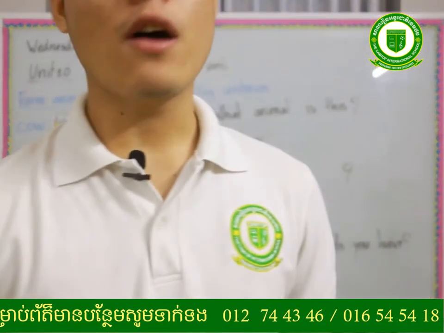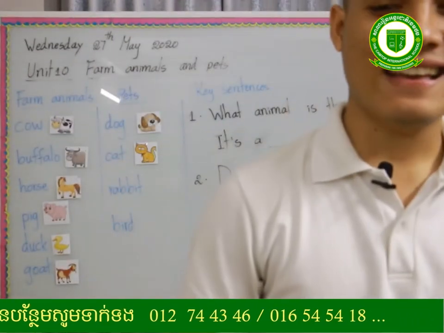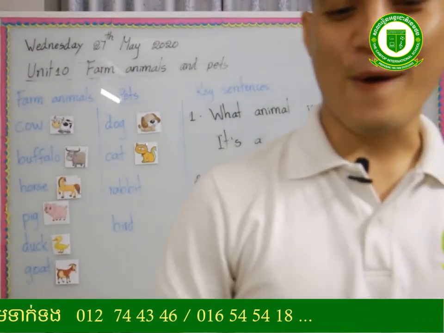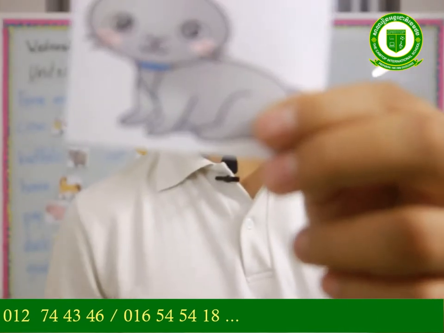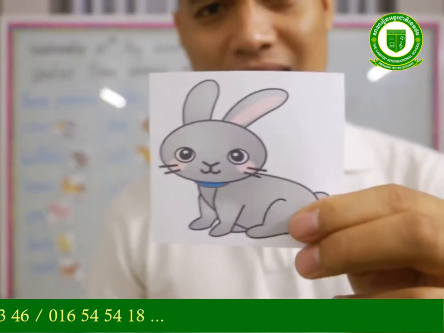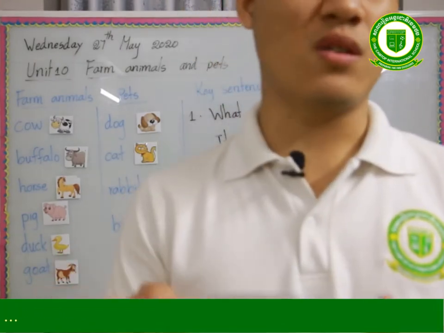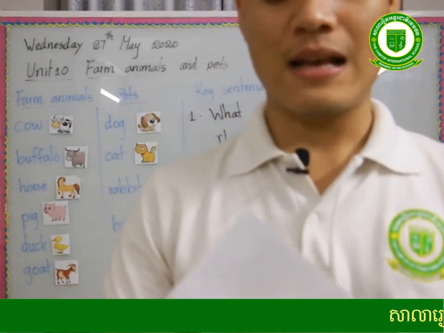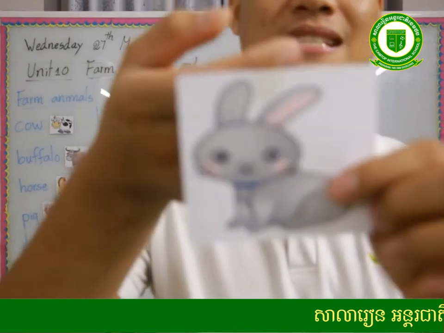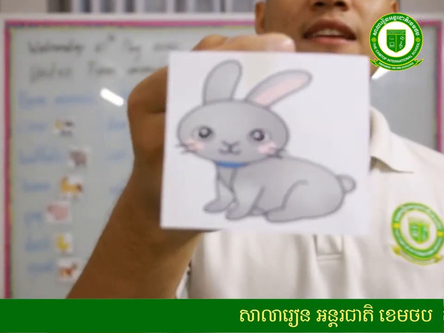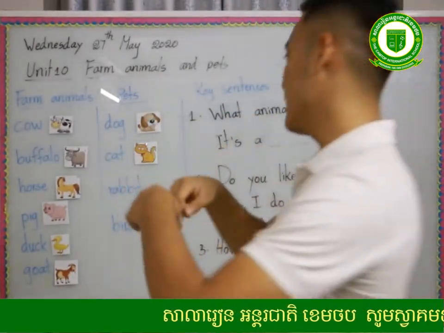Okay, the next word is very cute. But in the story, we call it a very smart animal. In the story, this is called a rabbit. Do you love rabbit? Do you like rabbit? Yes, I do. No, I don't. Yeah, I love rabbit. So this one is rabbit. Read together, rabbit. Yes, rabbit.